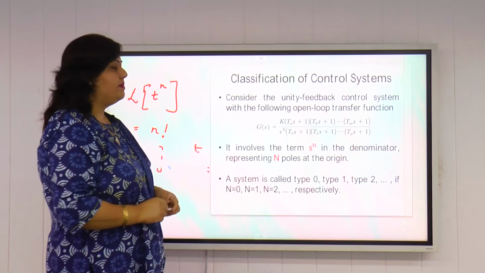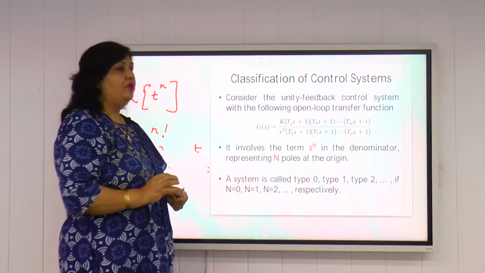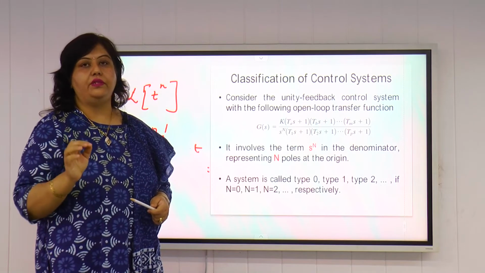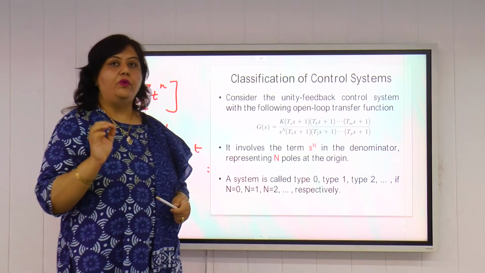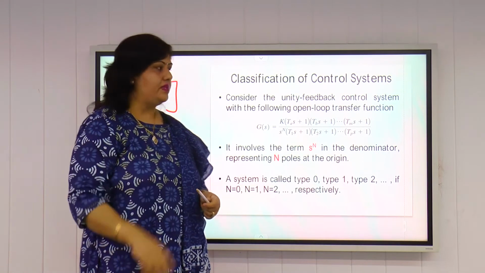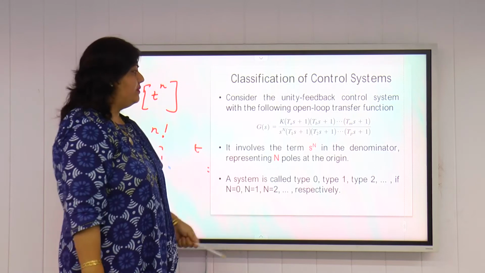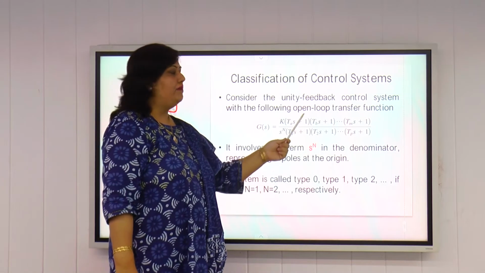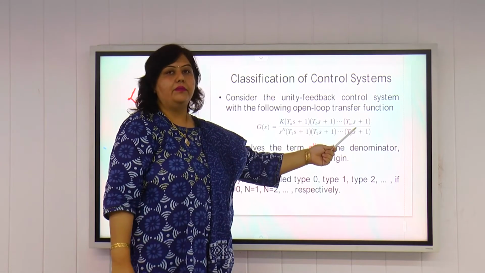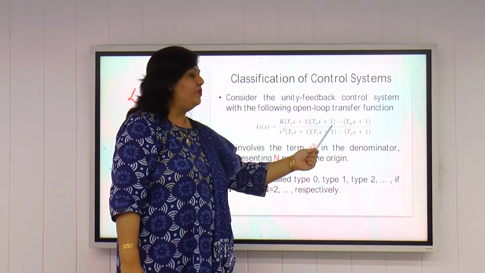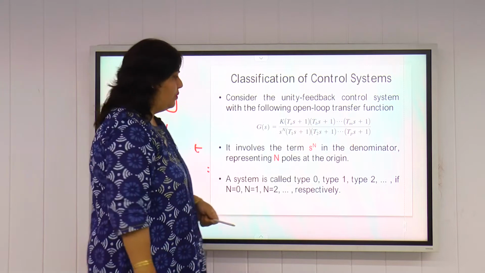The type of the system may be defined as the number of open loop poles at the origin. The number of open loop poles lying at the origin is known as the type of the system. So capital N here is the type of the system. K is the gain of the system. Minus 1/Ta, minus 1/Tb, minus 1/Tm are the open loop zeros. Minus 1/T1, minus 1/T2, minus 1/Tp are the open loop poles.